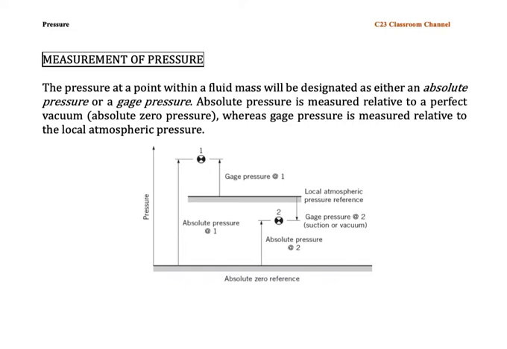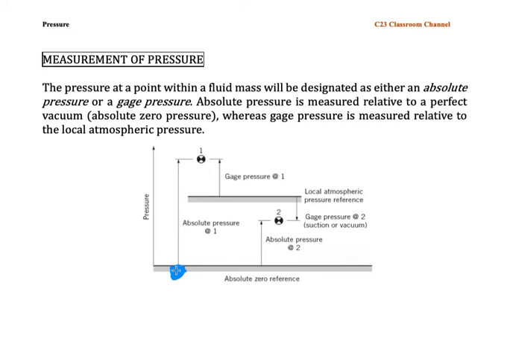The difference is that absolute pressure is measured from an absolute zero pressure, meaning from the vacuum condition in space, because we believe that on Earth we have an atmospheric pressure, but outside the atmospheric layer of the Earth, there is a totally vacuum condition.